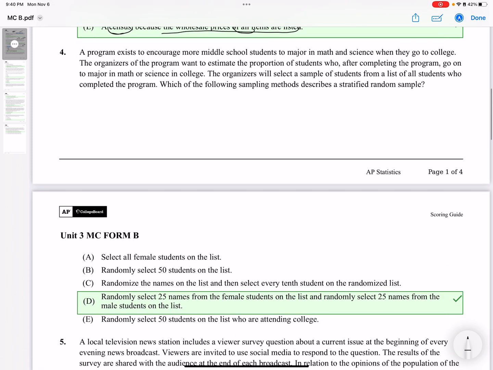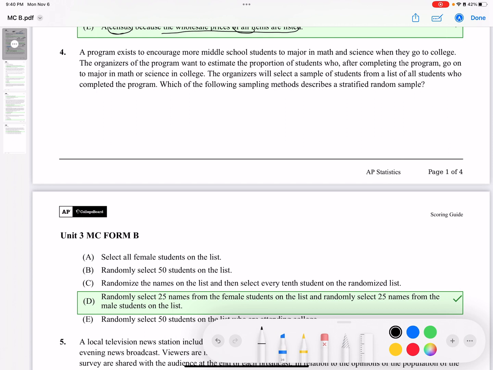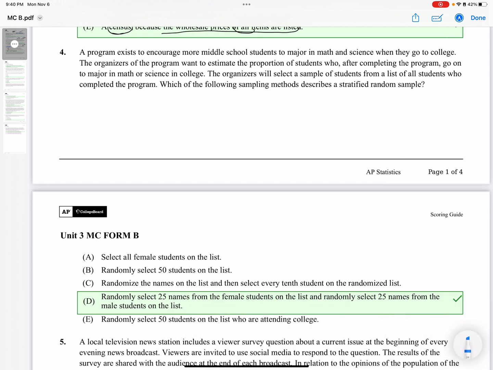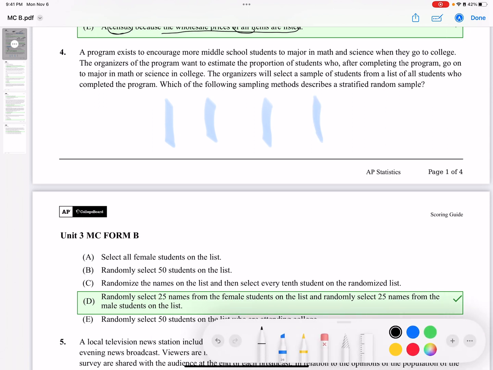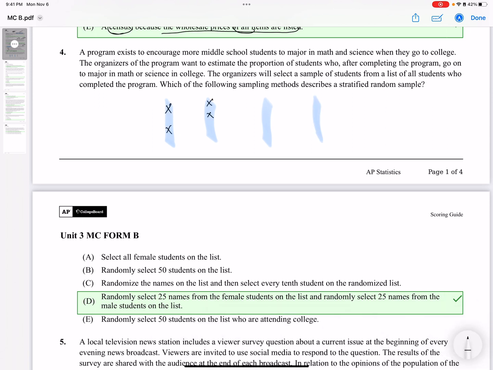A program exists to encourage more middle school students to major in math and science when they go to college. The organizers of the program want to estimate the proportion of students who, after completing the program, go on to major in math or science in college. The organizers will select a sample of students from the list of students who completed the program. Which of the following sampling methods best describes a stratified sample? So for stratified, we want separate strata, and then we will take a random sample within the strata.